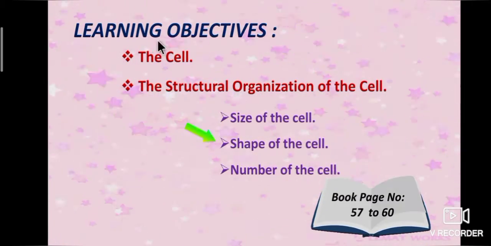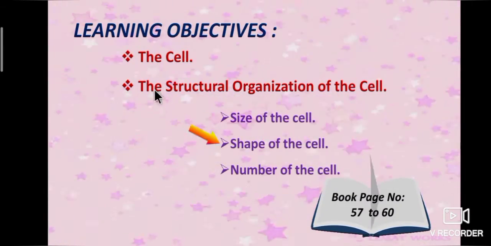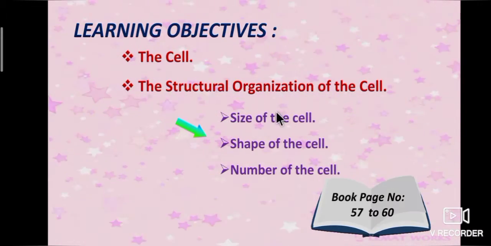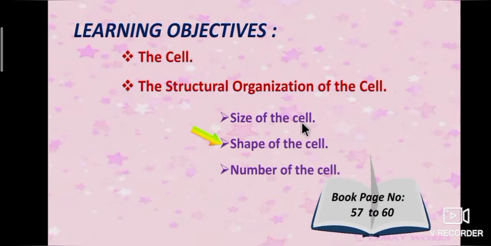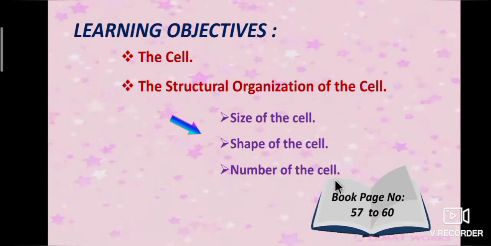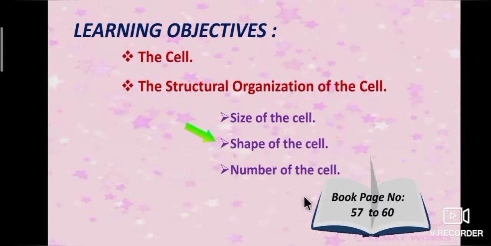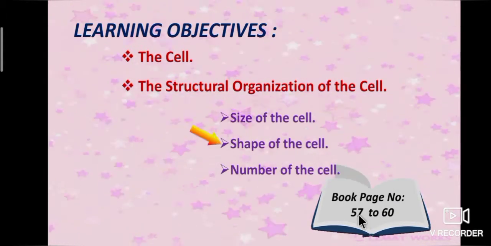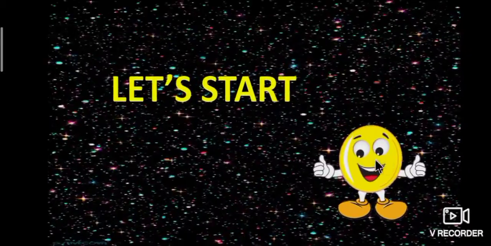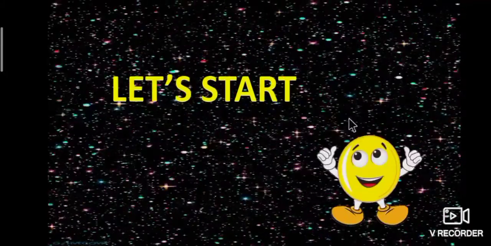Today we are going to learn about the cell, the structural organization of the cell. In this topic we are going to study about size of the cell, shape of the cell, number of the cell. The above topics are covered in the book, page number 57 to 60. Let's start the lesson.